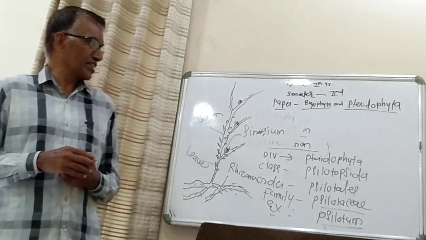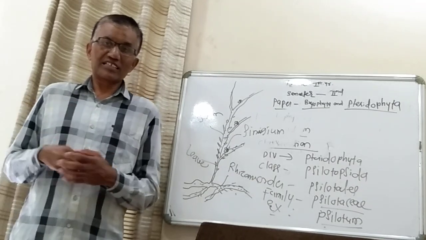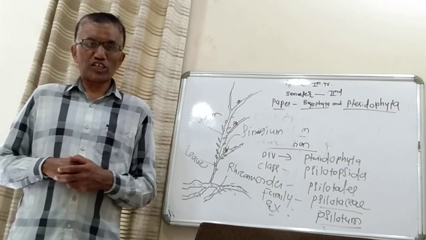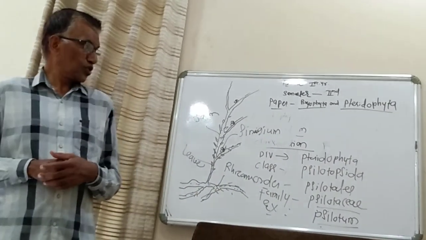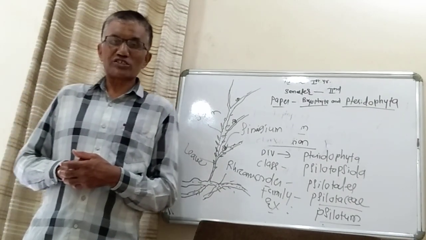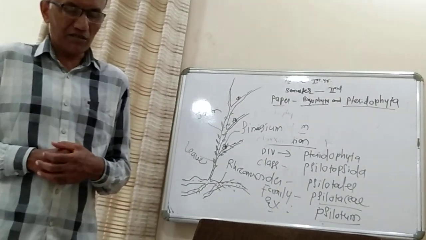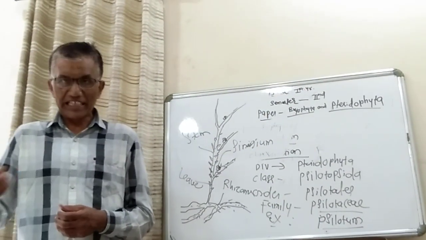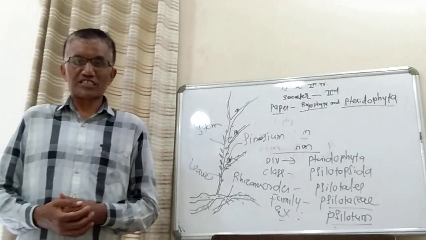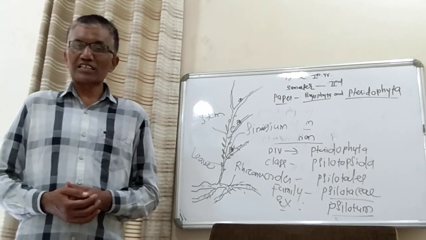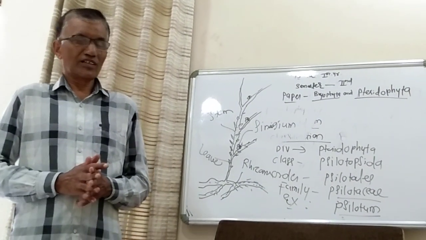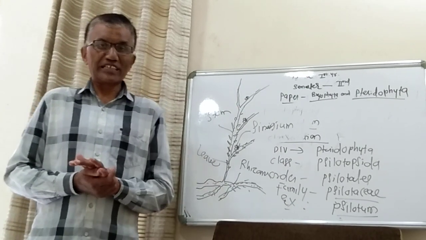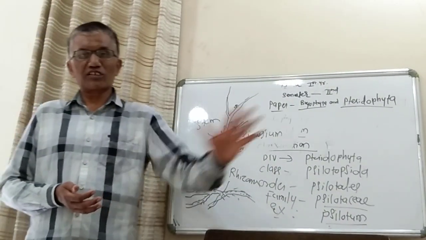While taking the transverse section of the synangium or sporangium, you must describe the different layers. They are trilobed in structure. In that there are spore mother cells which undergo reduction division and produce haploid spores. These haploid spores, by bursting of the synangia, are released, and when they fall on a suitable substratum they germinate and give rise to gametophytic plants. So this much has to be explained here.